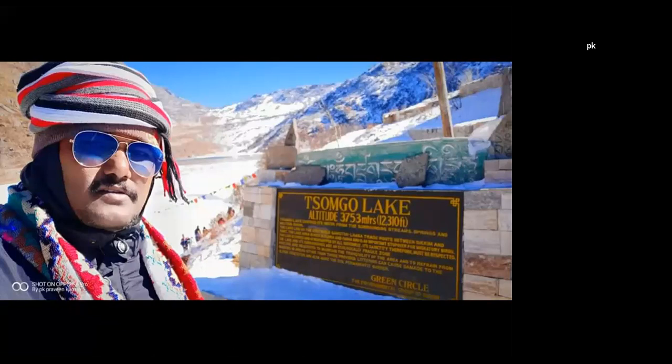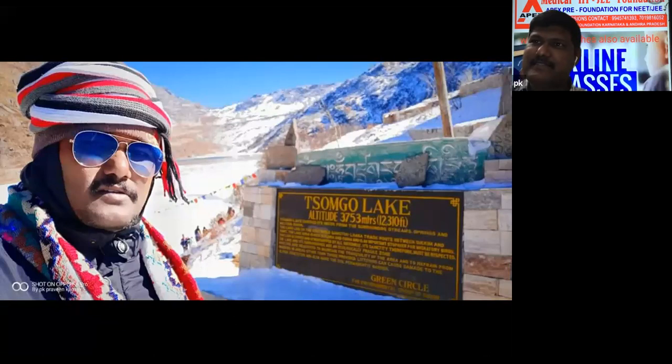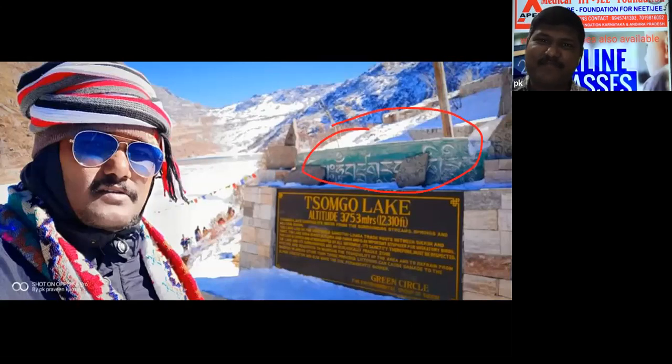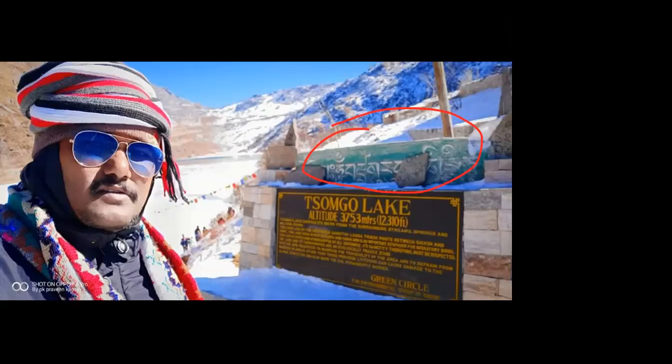I will show where the place actually is. That is actually the Nepali language, Nepalese language. Nepali is similar to Hindi. I think because Nepal is staying nearby.